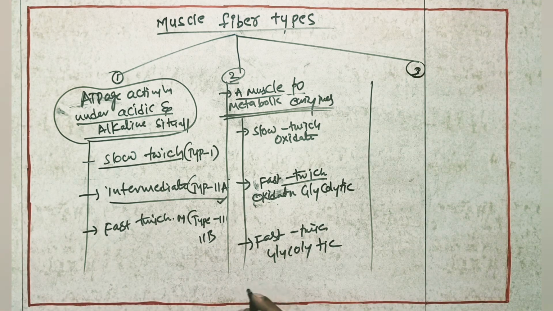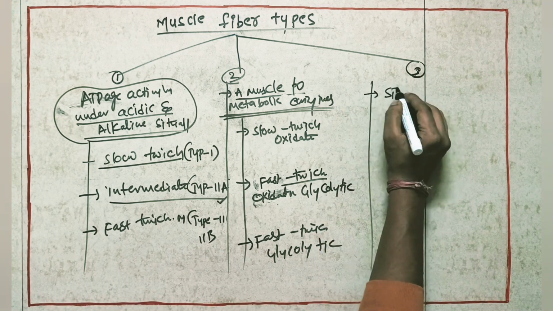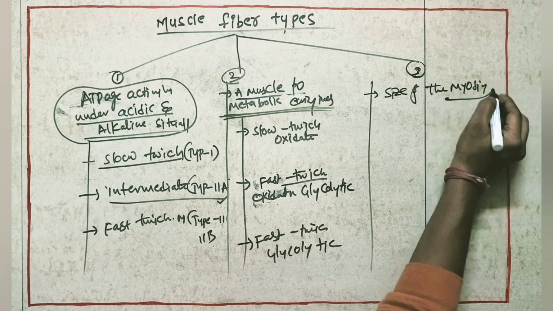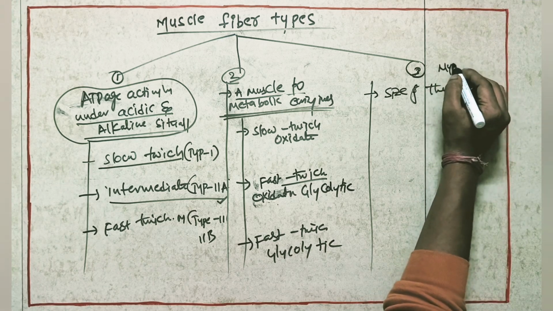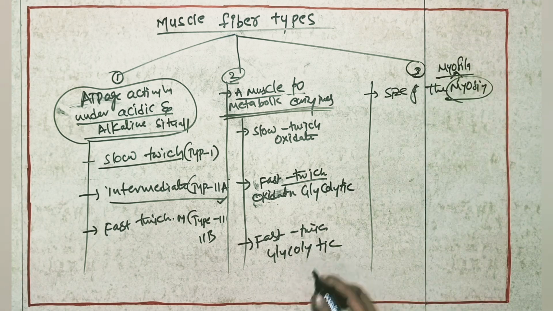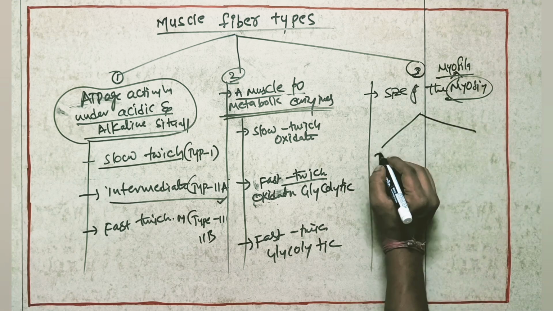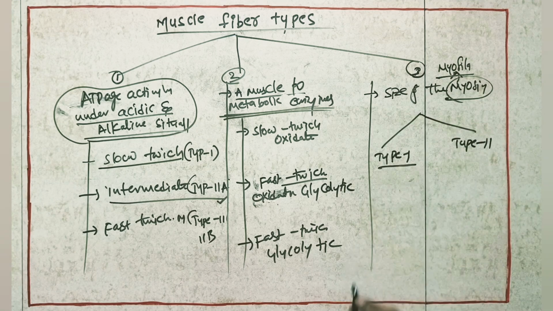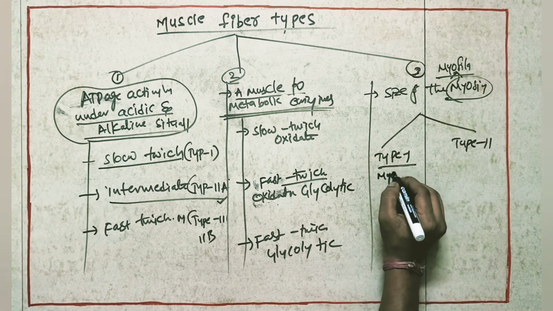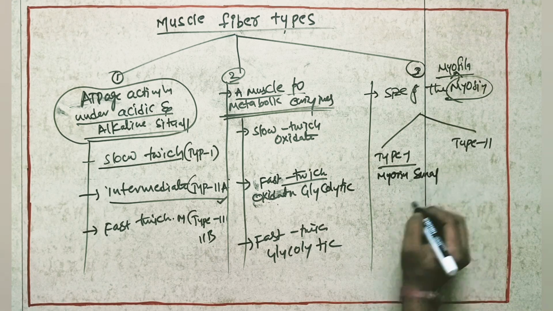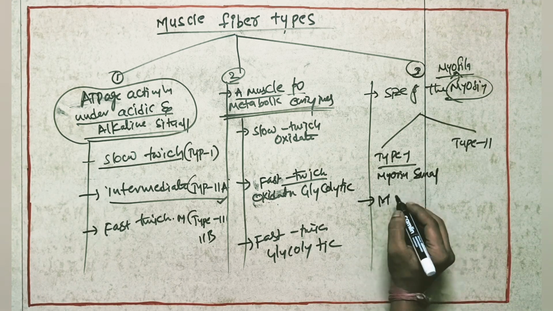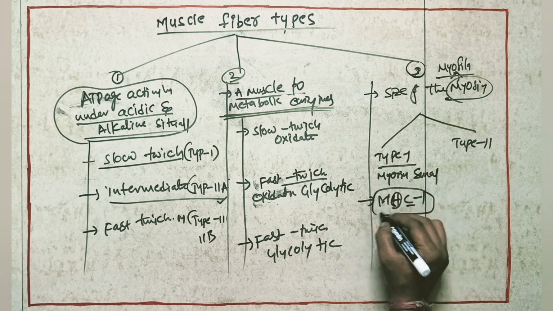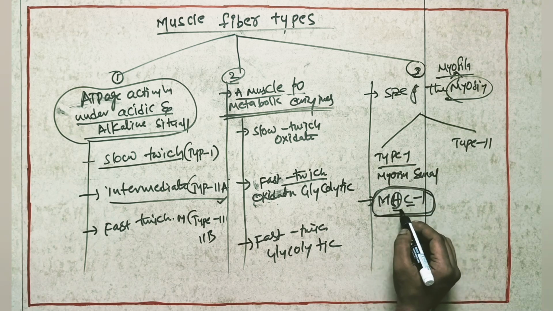Here muscle fibers are divided based on the size of the myosin. Myosin is a myofilament. Here we have two types, type 1 and type 2. In type 1, the size of the myosin will be small, so the type 1 name is myosin heavy chain 1.